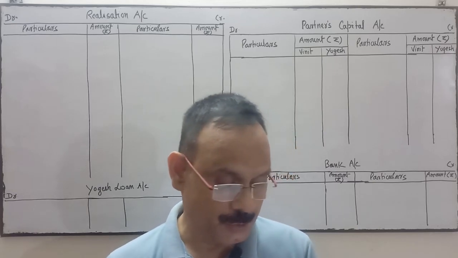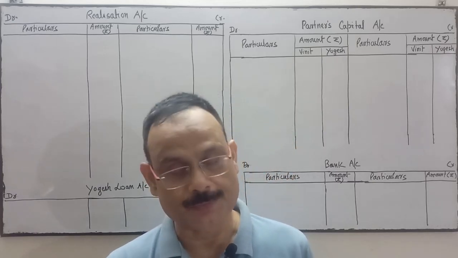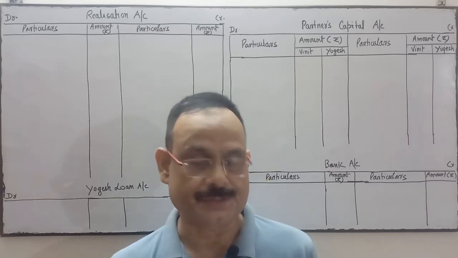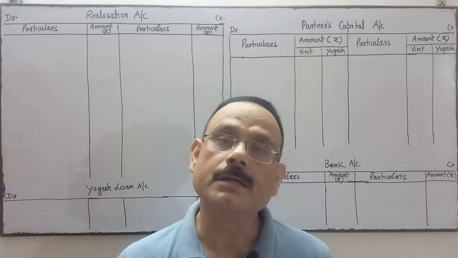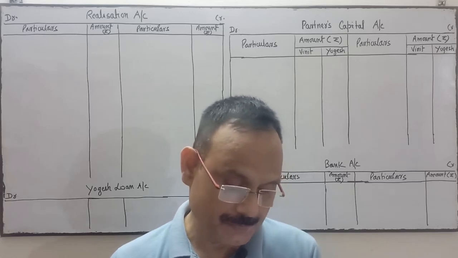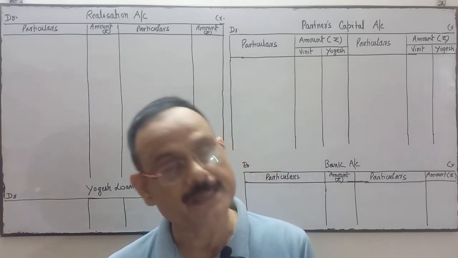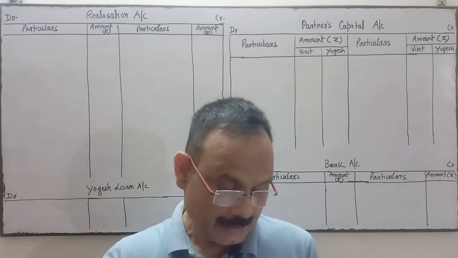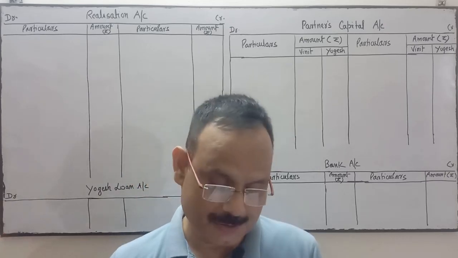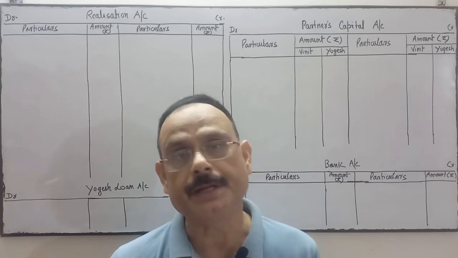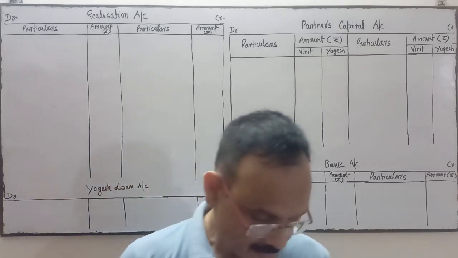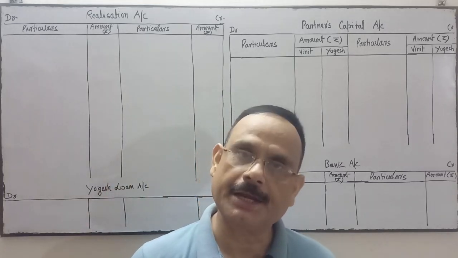Second information is Yogesh took away 90% of the investment at 10% discount. Third is Sunil, a debtor of rupees 50,000, had to pay the amount due 3 months after the date of dissolution. He was allowed a discount of 5% for making payments immediately. Okay, the remaining debtors were collected in full.